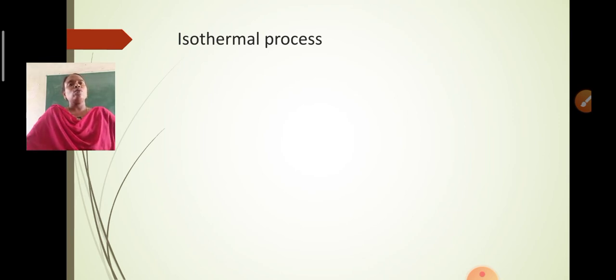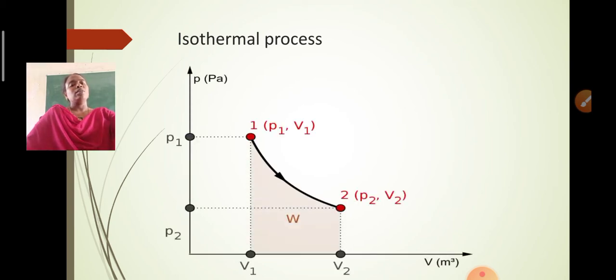Let us also look at the isothermal process in figure form. Here you can observe the figure in which on the x-axis we have taken the volume and on the y-axis we have taken the pressure. So on the x-axis there is a volume change, and on the y-axis there is a pressure change. The system is going from its first state to its second state, with the variables P1 V1 in the first state and P2 V2 in the second state.